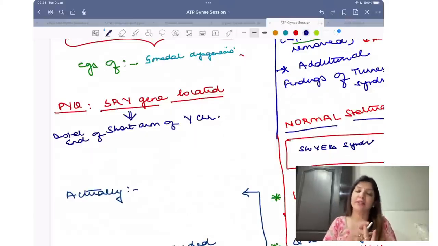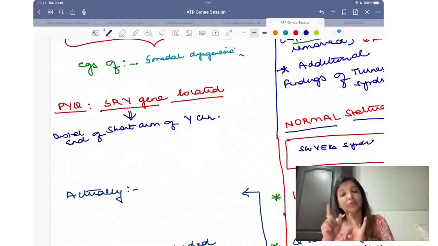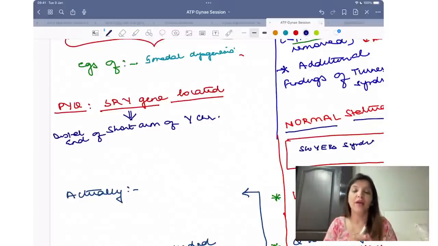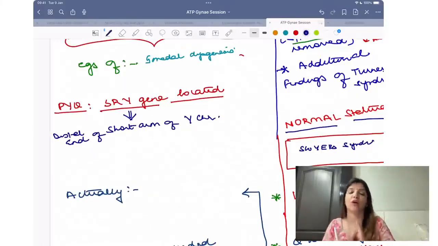Then comes Swyers and Turners. Swyers and Turners में भी breast development absent होगा, but LH FSH levels would be high. Turner syndrome की patient में they will give you short stature. The moment they say short stature, you come to know it is Turner syndrome. Swyer syndrome की patient में they are always going to say that we are